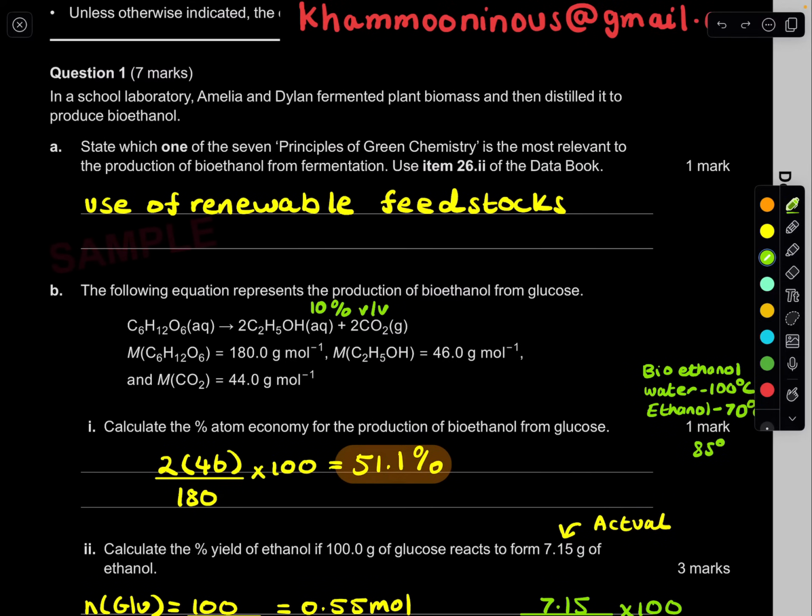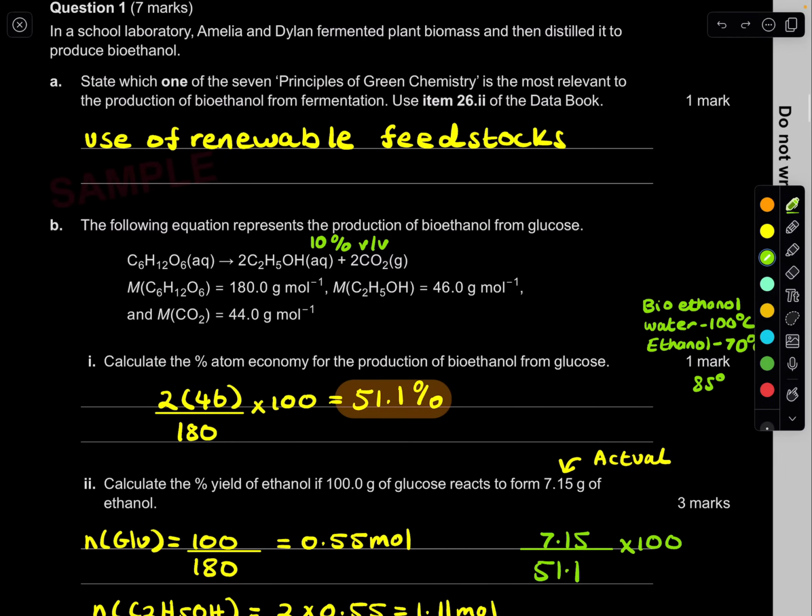So I hope that makes sense. This is in the new study design. Remember, I can guarantee that it could be in your exam. Basically, VCAA always tries to put the newer stuff in to make an example of the first year students, especially you guys. So remember, you need to know about it. Distillation is very important for ethanol. So bioethanol, you need to distill it, because it's in its aqueous state. It has water. It's very useless.